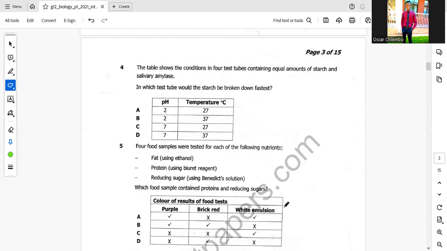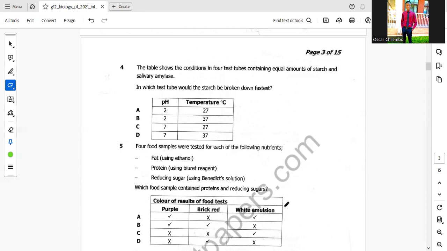Here we should take note that we are talking about starch and salivary amylase. Starch is the substance on which salivary amylase acts. Salivary amylase is found in the mouth, in an alkaline pH. If we look at the factors that affect enzymatic reactions, we find that pH and temperature affect the enzyme.